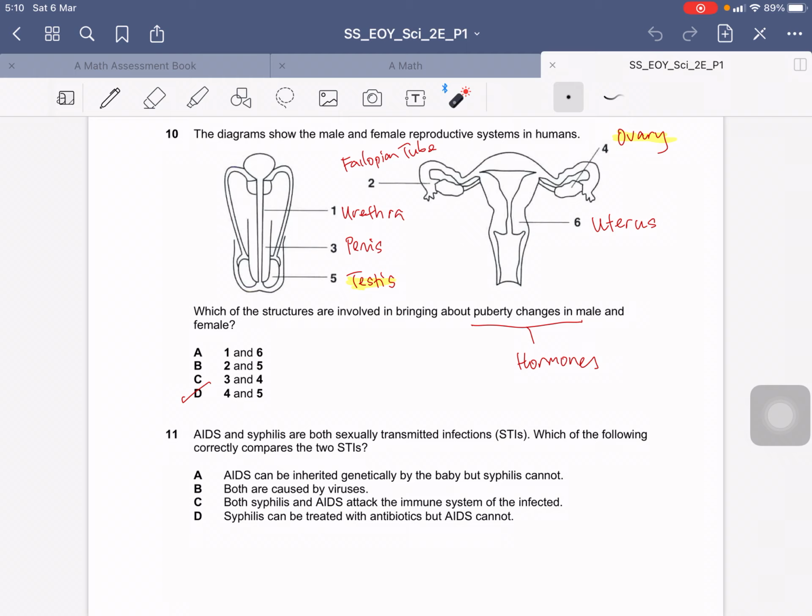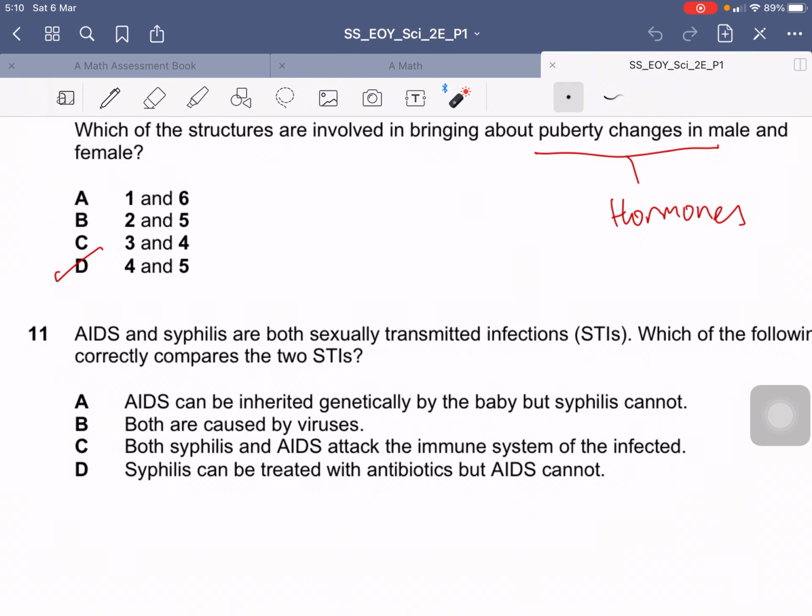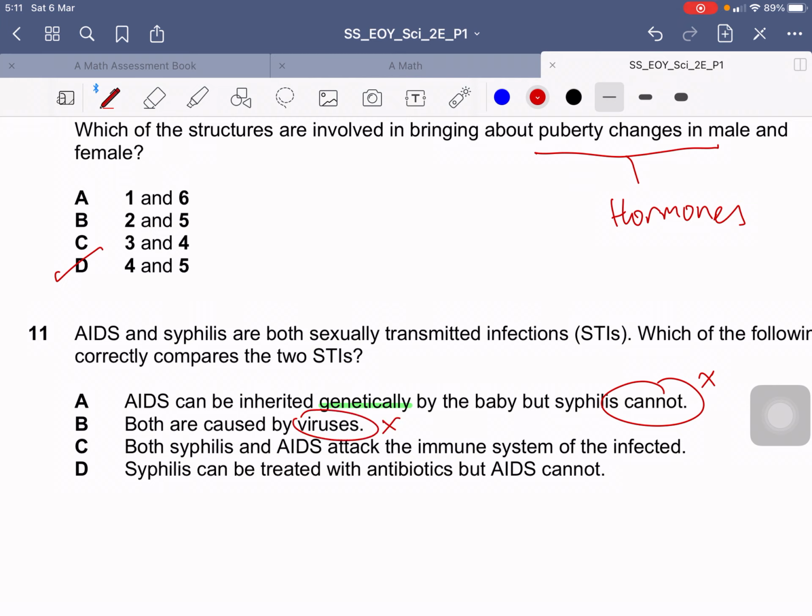Now, question 11. AIDS and syphilis are both sexually transmitted infections, or STI for short. Which of the following correctly compares the two STIs? Here they say AIDS can be inherited genetically, but syphilis cannot. Actually, this is wrong. Syphilis can be inherited as well. Now, both are caused by viruses. This is not true. For AIDS, yes, it's caused by a virus, but syphilis is actually caused by bacteria.